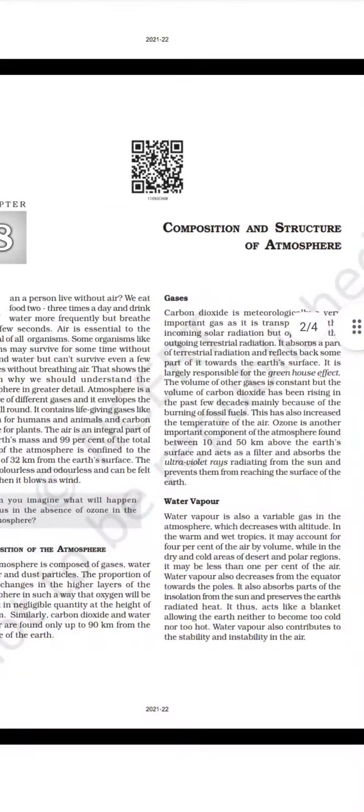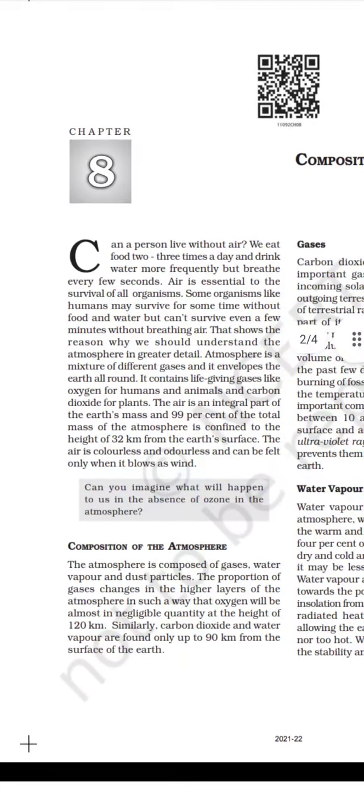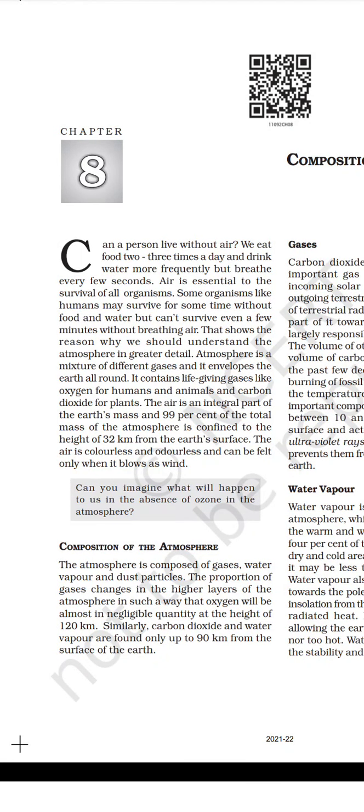Chapter 8, Composition and Structure of Atmosphere, audiobook. Can a person live without air? We eat food 3 times a day and drink water more frequently, but breathe every few seconds. Air is essential to the survival of all organisms. Some organisms, like humans, may survive for some time without food and water but can't survive even a few minutes without breathing air. That shows the reason why we should understand the atmosphere in greater detail.